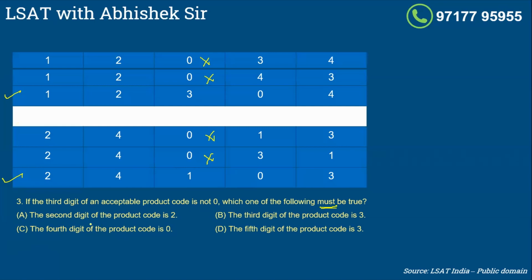So now look at this one. Second digit of the product code is 2. In this case it is, in this case it is not, so it's a could be case. Look at option B. So this is out. The third digit of the product code is 3. Again, here it is correct, here it is not, so it's a could be case. Look at option C. The fourth digit of the product code is 0. You look at both the cases, the fourth is 0. So this is the correct answer. It's a must be case. So the third answer is C.